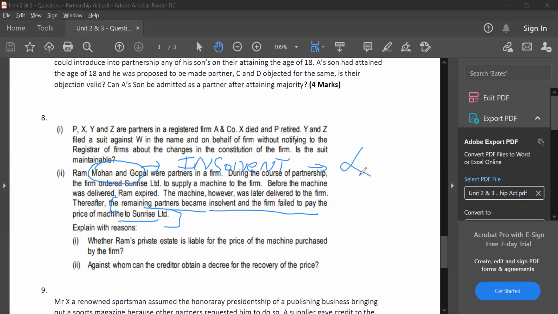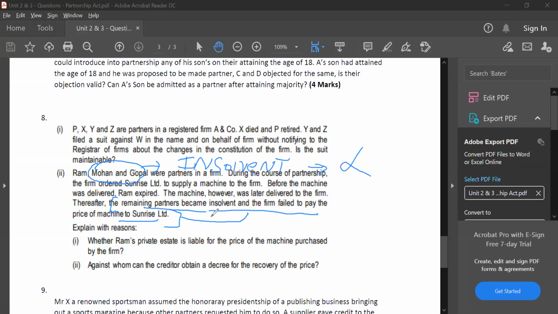So the third party here, the company, what is the company's name? Sunrise Limited can sue the partners in their individual capacity, Mohan and Gopal. However, they don't have money to pay. Therefore, you can sue them, but they don't have money to pay. So if you get the money, it's your luck.